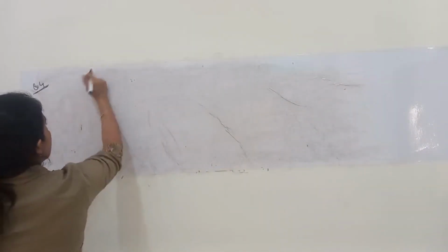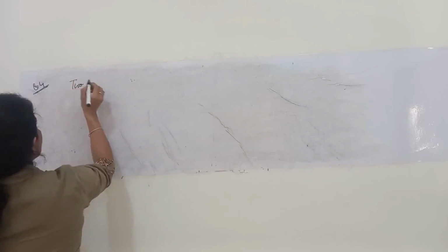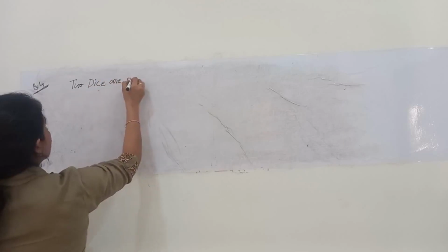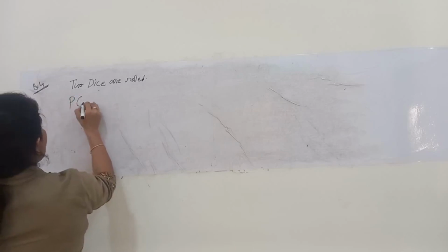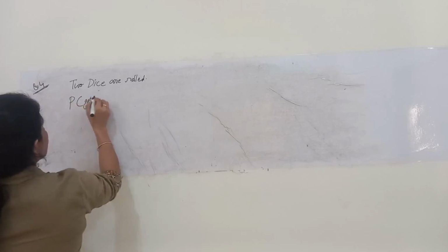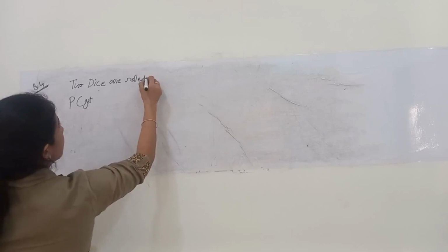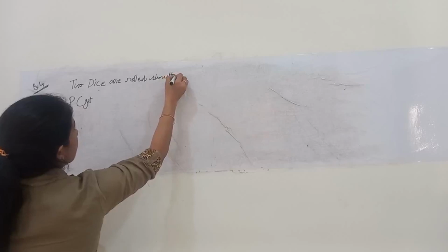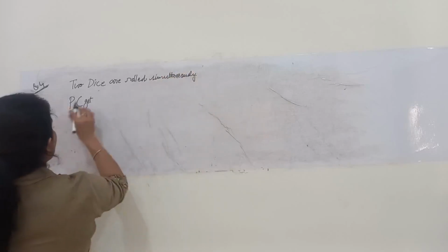Okay, I'll just write down the statement. Two dice are rolled simultaneously. Simultaneously means at one go, together they are rolled.